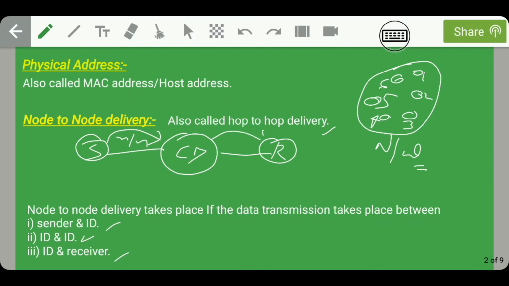So this is also called a node-to-node delivery. This type of delivery is performed by the data link layer.